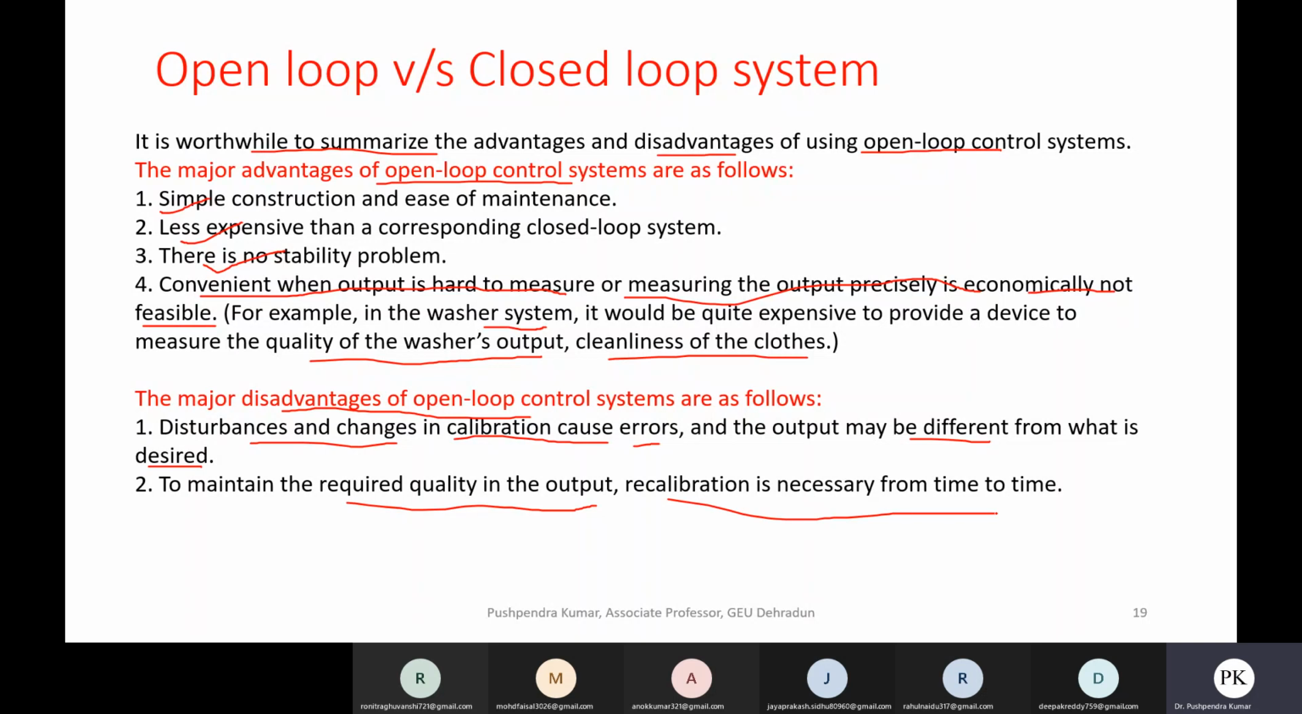So that's why it is always suggested that we use a combination of open loop and closed loop systems in order to control a complete process. Wherever it's possible, use open loop control. Wherever the system is very crucial, we suggest using closed loop control.